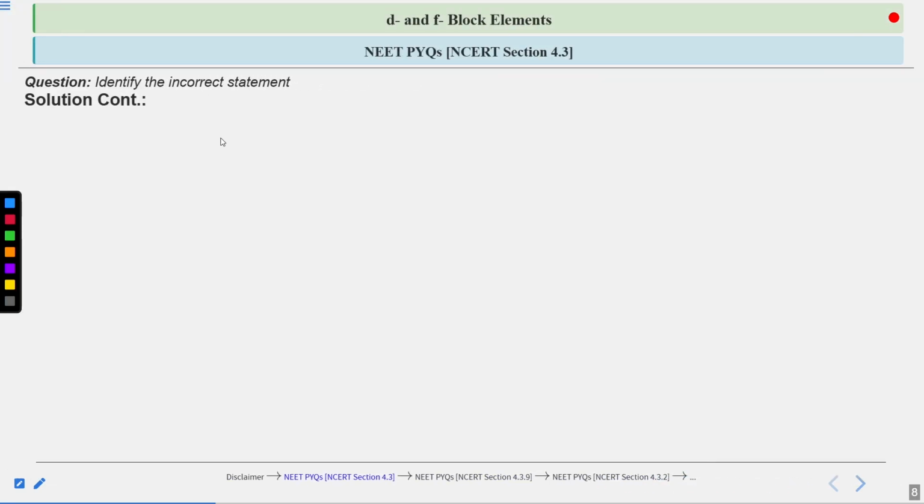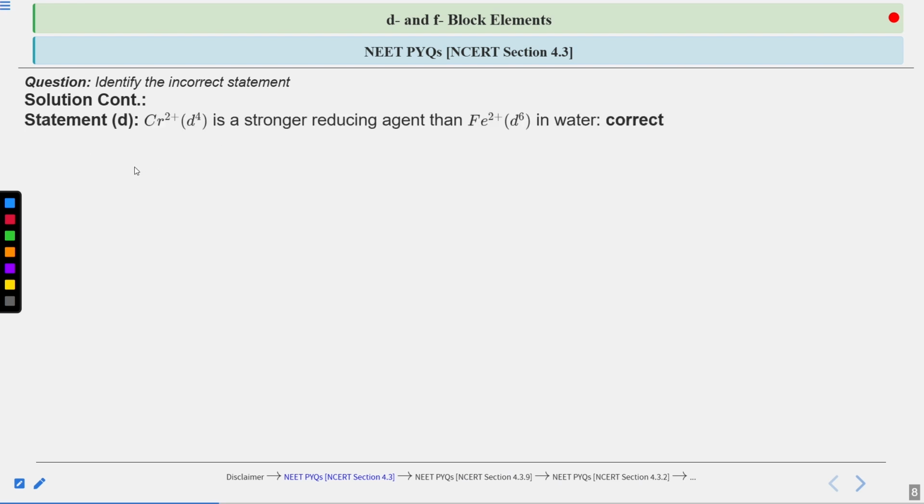Now let's also see statement D. Statement D is that chromium 2 positive, having a d4 configuration, is a stronger reducing agent than Fe2 positive, having a d6 configuration, in water. So we are saying that chromium 2 positive is a stronger reducing agent than iron 2 positive in water. That you have to tell. So this statement is a correct statement. Let's see how.